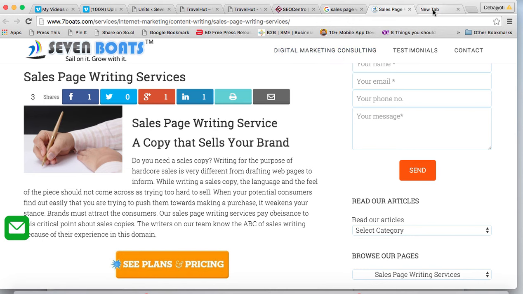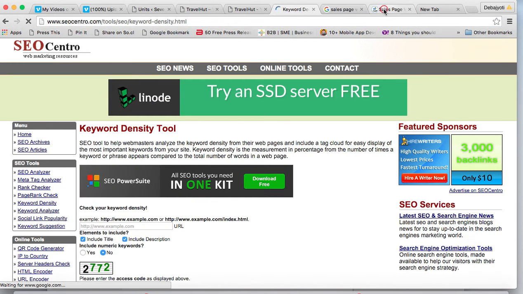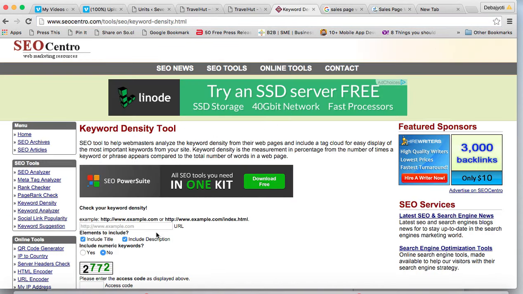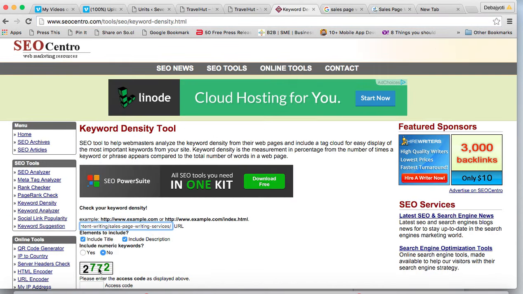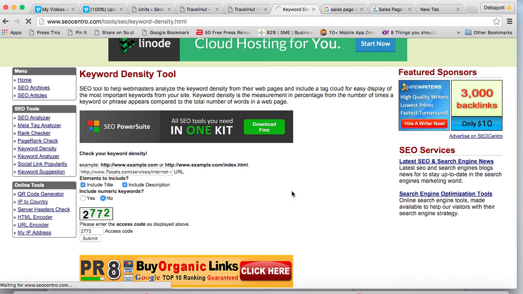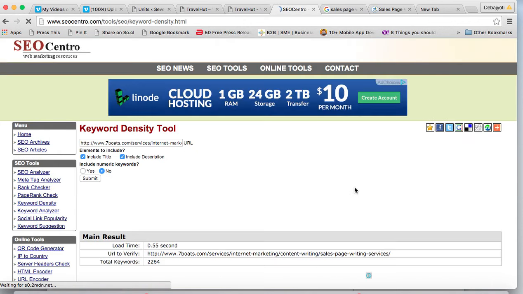We can do it by going to SEOcentro.com. This is the tool, SEOcentro.com. You can see here. Now we go to the keyword density checker, and we put this page URL there. So we copy this and put it over here, then we enter this captcha number here, and click on submit. Now you can see the density and the sequence.